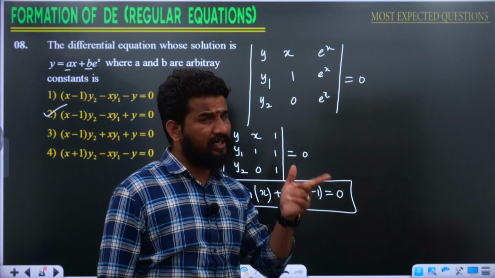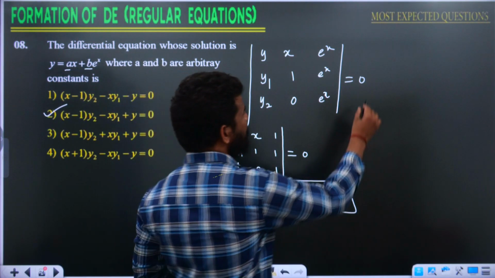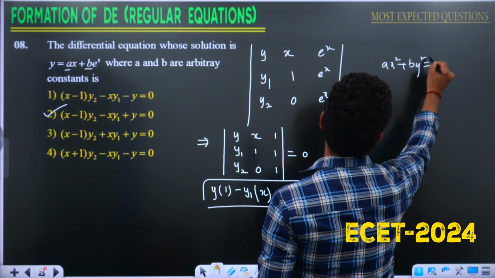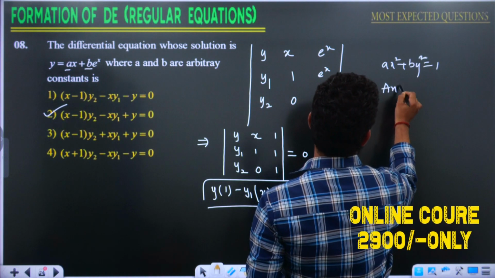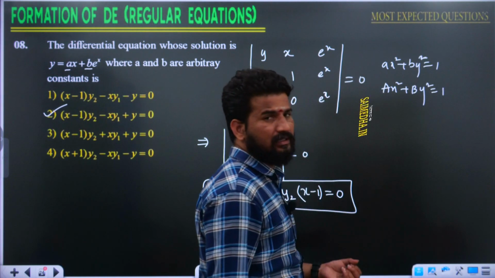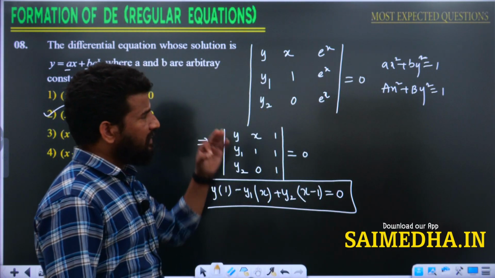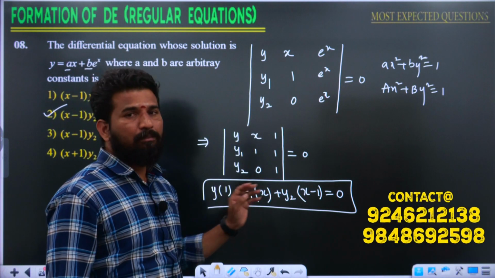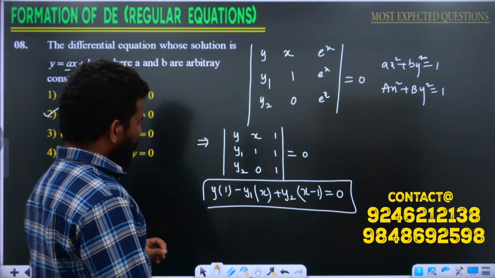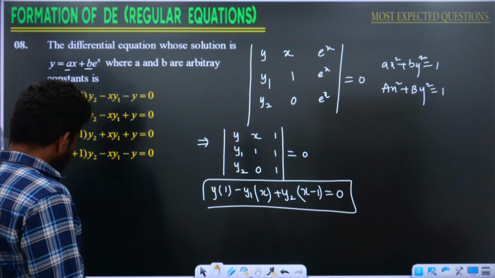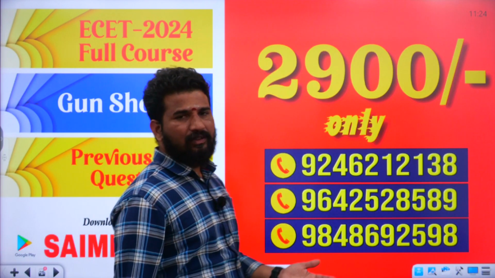The same concept we already did with ax square plus by square is equal to 1 also. The same determinant form we wrote with ax square plus bx plus 1 also. These two questions were already asked in an ECET examination. Same funda, you can expect this type of question. These questions are going to be solved by using the determinant form of differential equations.